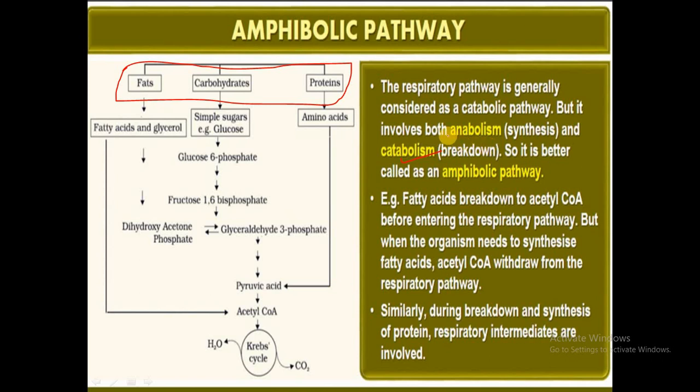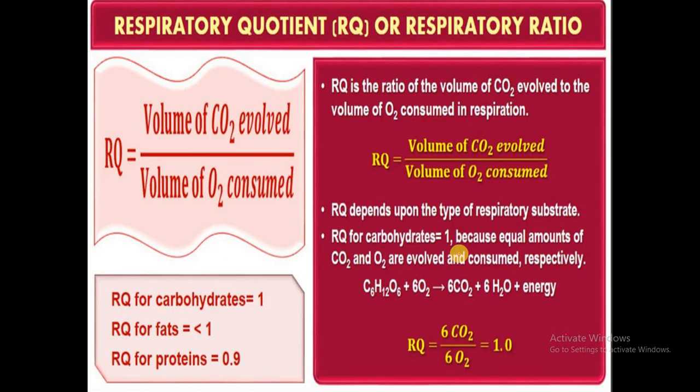And sometimes we consider it as anabolism. Why do we consider it as anabolism? Because the intermediate products which we find in the Krebs cycle, or say acetyl-CoA, whatever these are, are ultimately used again in the synthesis of fatty acids, or sometimes for the synthesis of other molecules. That is why it acts as an amphibolic pathway, that is both anabolism and catabolism.